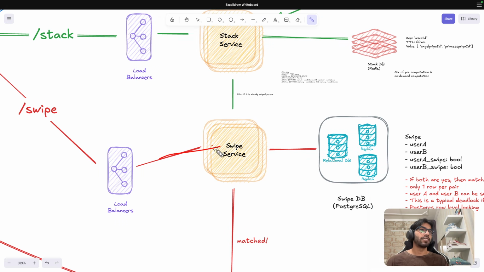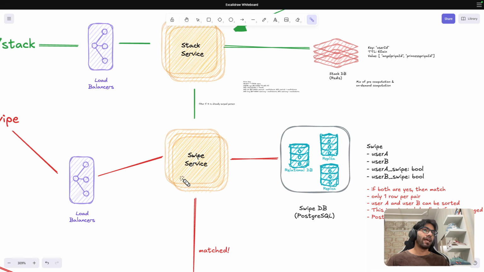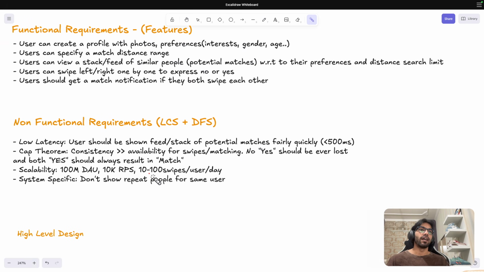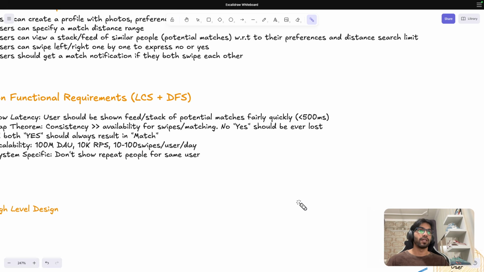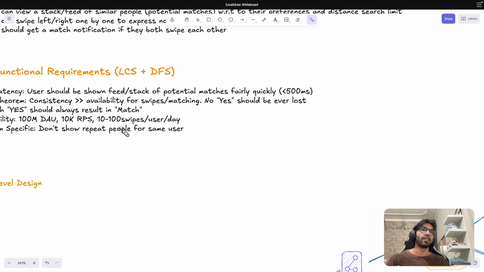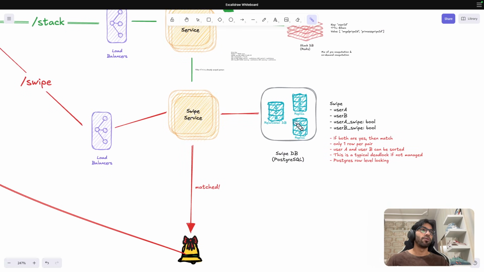Now, what would happen? It's a POST call to the swipe service. One of the important decisions here is which DB you are going to use. As we discussed, there would be millions of swipes: 100 swipes per user per day, and daily active users are 100 million. Each user is swiping 100, and there are 100 million daily active users, so that is 100 into 100 million, which is billions of swipes. That's a huge amount of data, right?